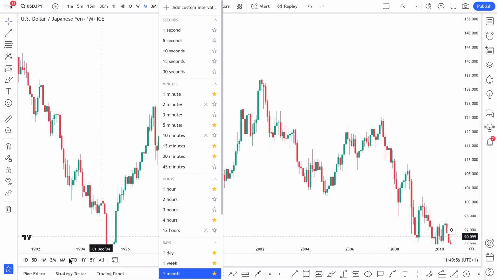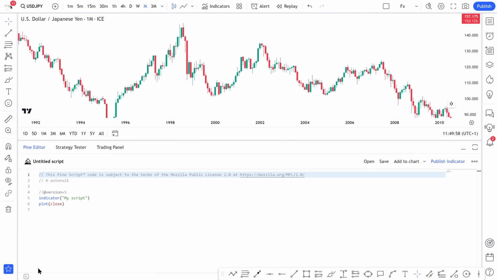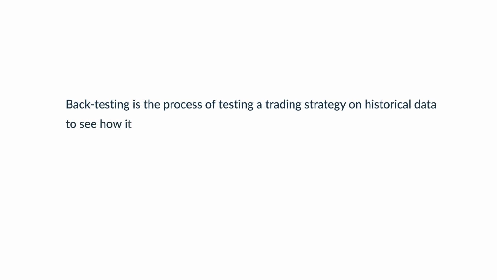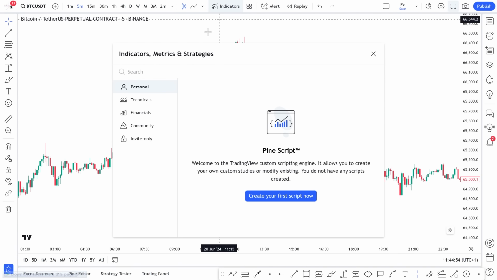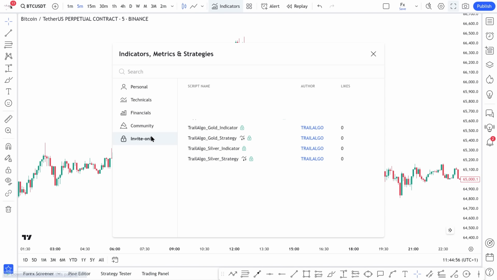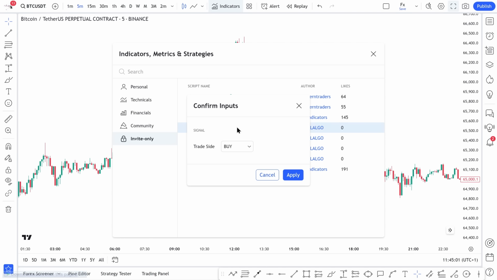TradingView's Pine Script allows creating and modifying trading scripts. Indicators give visual cues, while strategy scripts can be backtested to measure effectiveness. Backtesting is the process of testing a trading strategy on historical data to see how it would have performed in the past. This helps in refining strategies and improving their chances of success in live trading. TrailAlgo uses these scripts to efficiently apply dollar-cost averaging, providing automated insights and allowing users to optimize settings based on backtesting results.